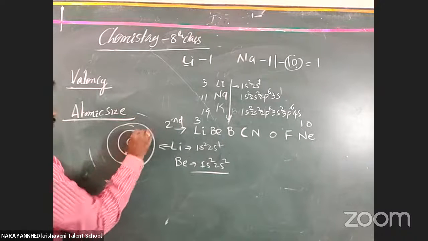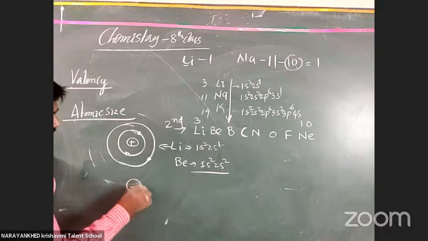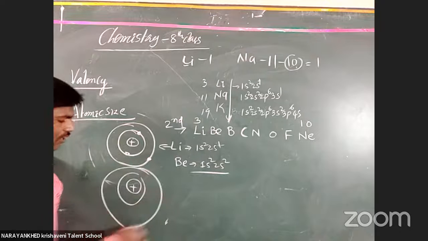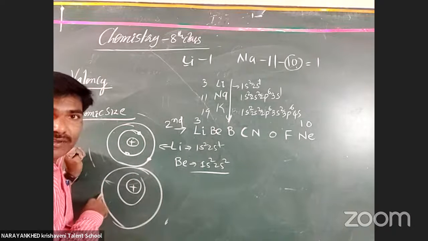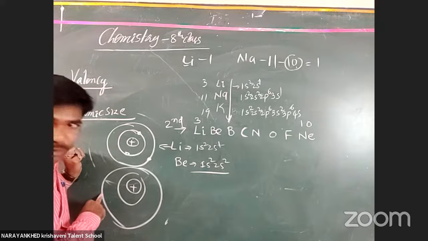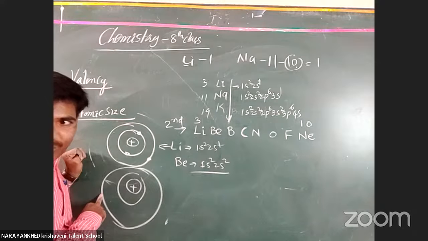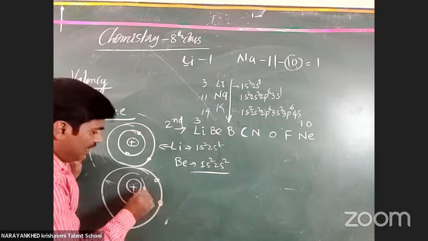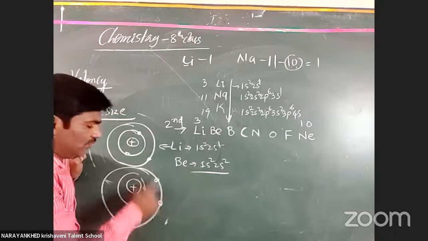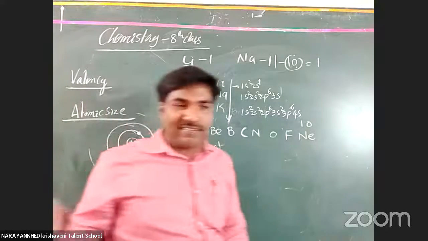But electrons here 2, here like this. And for beryllium, the same we have to draw. No other shell is required here. Is it required? No. Got it or not? Any requirement is there? No requirement. The electrons are arranged in the same shell only. Here 2, here 2: 1s2, 2s2. Got it or not? The size does not increase.